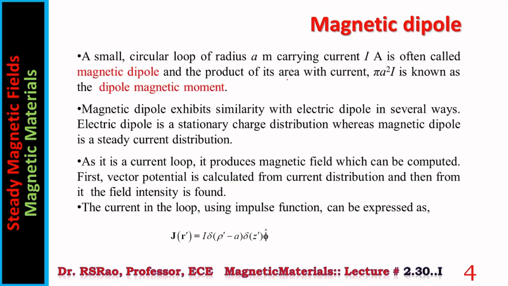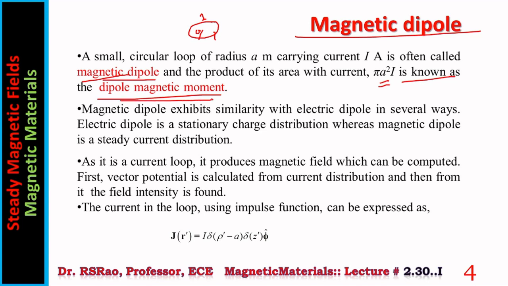What is a magnetic dipole? A small circular loop of radius a, carrying current I, is often called a magnetic dipole. And the product of its area with the current, πa²I, is known as the dipole magnetic moment.